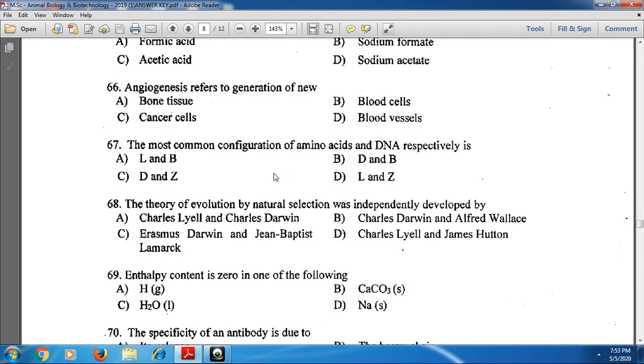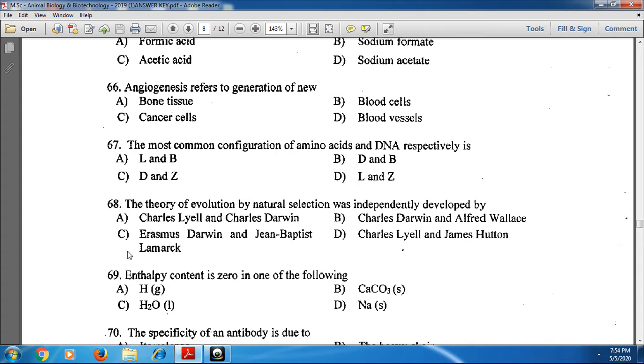Next, the most common configuration of amino acids and DNA respectively is: amino acids are mainly L amino acids, whereas DNA is mainly of B type. And carbohydrates are D sugars. The most common configuration of amino acids and DNA respectively is L and D. Option A is the correct one.